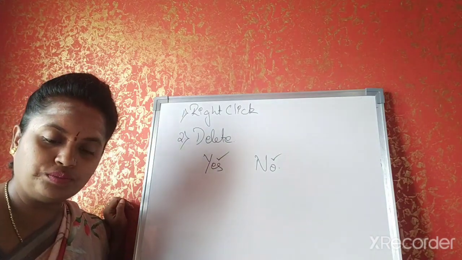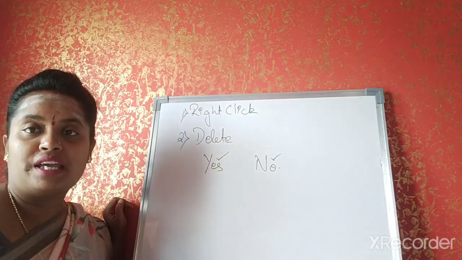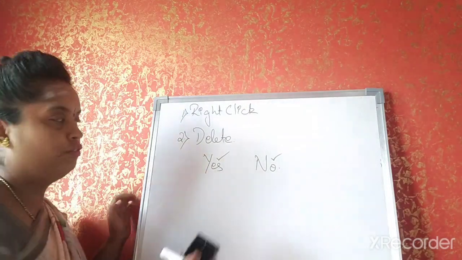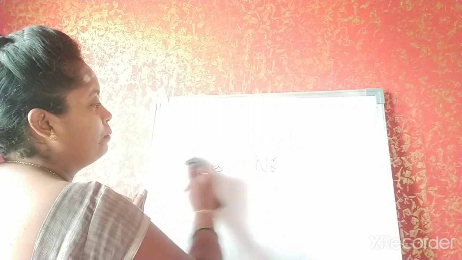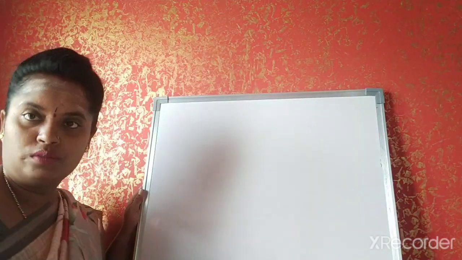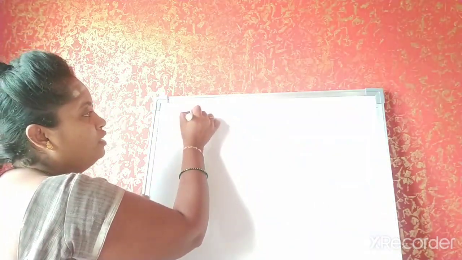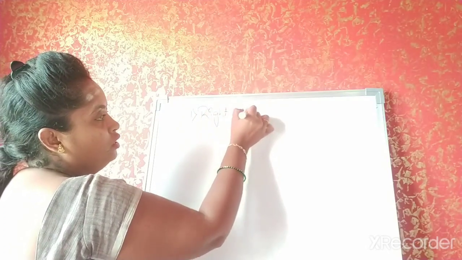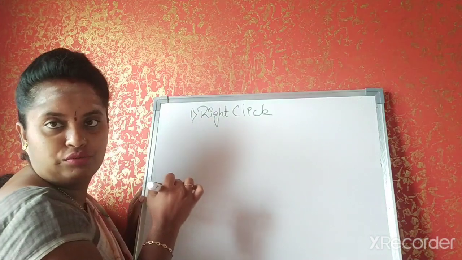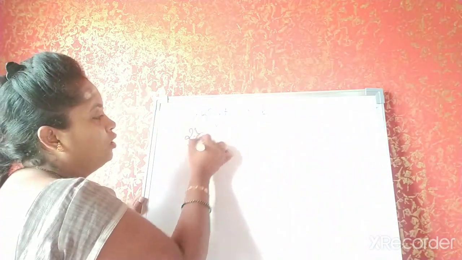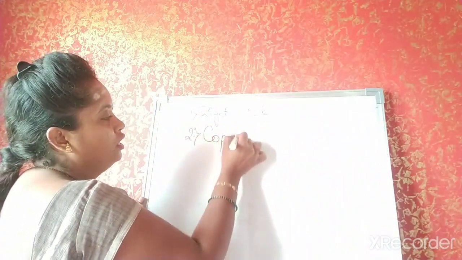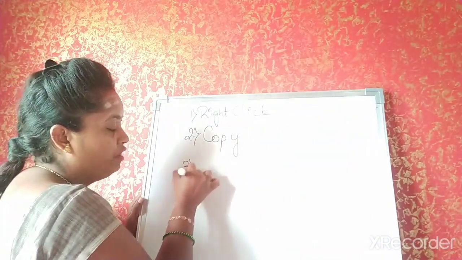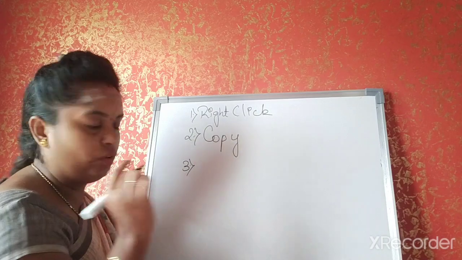Then copy and paste a file or a folder. The method is the same. Understand? First one, right click on the file or the folder, click on copy, move to the destination where you have to place the file or the folder.